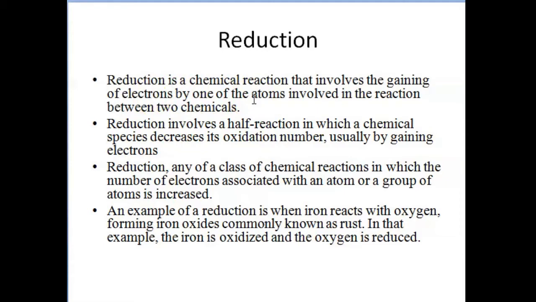So reduction involves a half reaction in which a chemical species will decrease its oxidation number, and that happens generally by gaining electrons. Reduction can be said to be any class of chemical reaction in which the number of electrons associated with an atom or a group of atoms is increased.